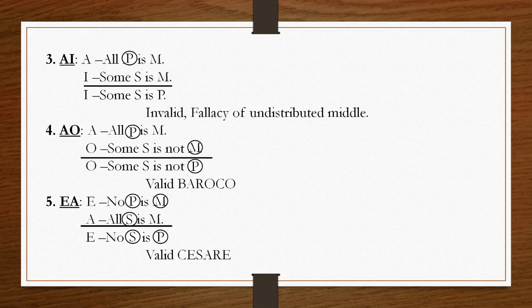Here the major term is distributed in the major premise and the middle term also is distributed in the major premise, and in the minor premise the minor term also gets distributed. So, all three have been distributed. So, this is a valid mode. This is according to the rules, and this valid mode is known as Cesare.